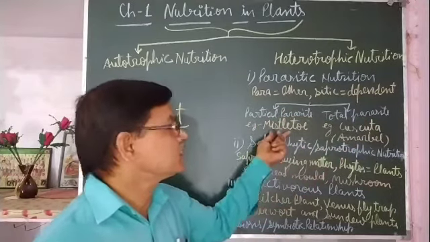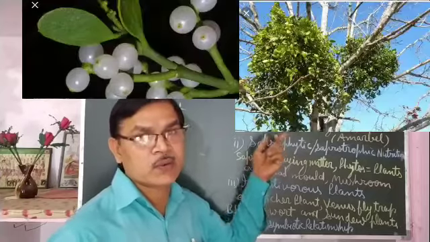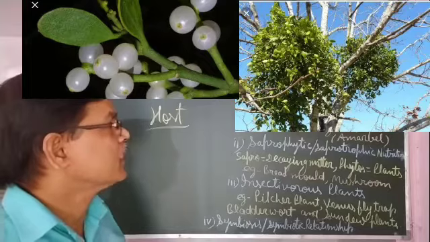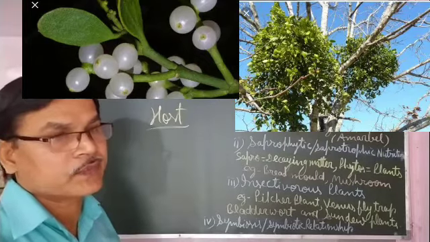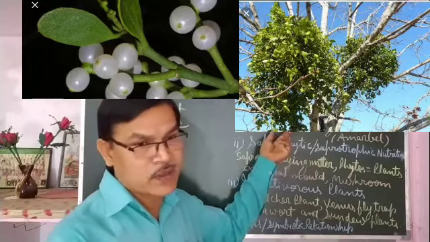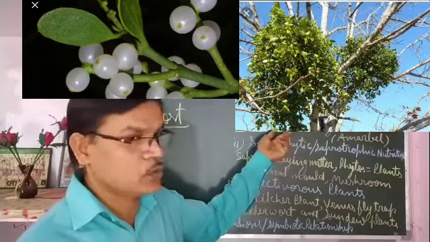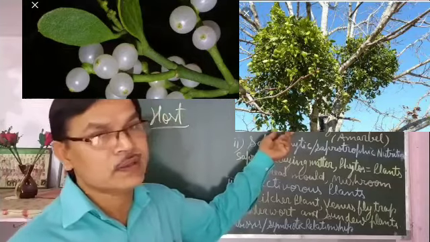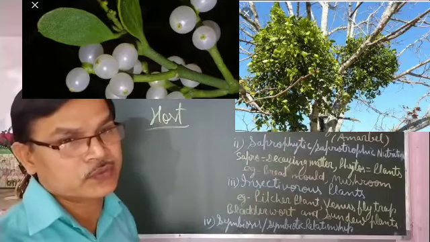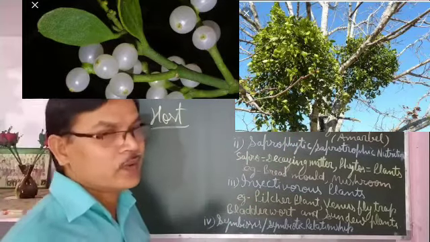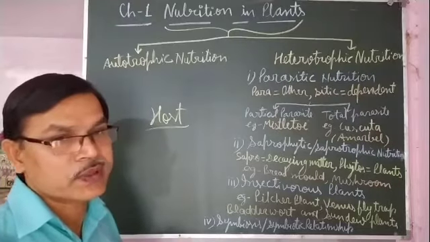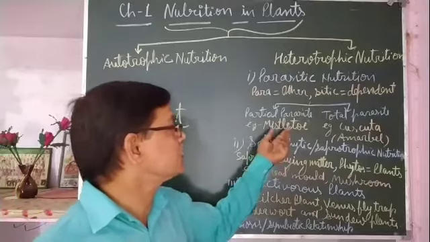An example of a partial parasite is mistletoe. This plant grows on the thick branches of other trees and takes its food from that tree, but it does not completely depend on that plant. It takes water and minerals from the host plant, and it has green leaves with chlorophyll, and synthesizes its food by photosynthesis. So it is a partial parasite.